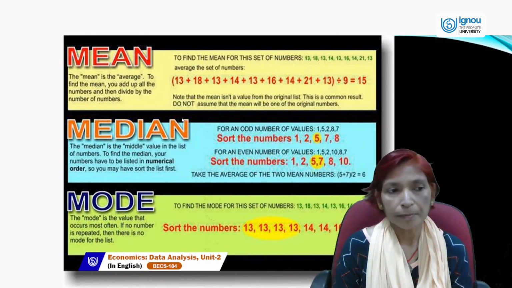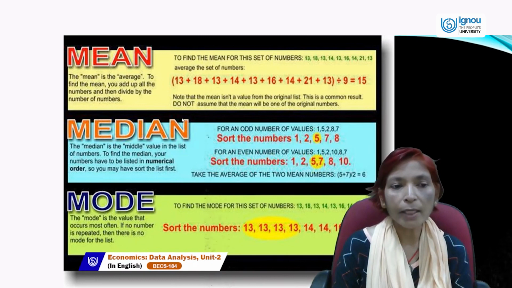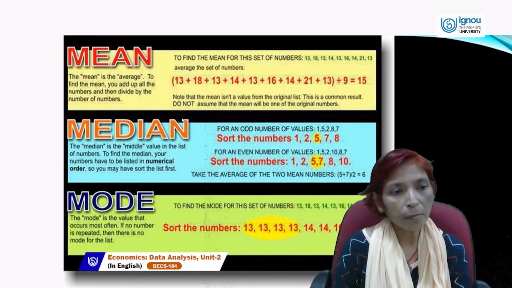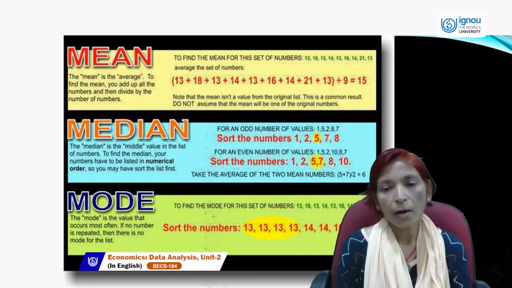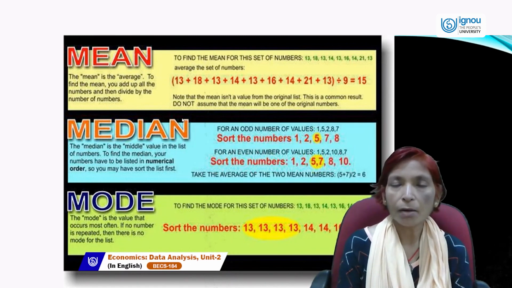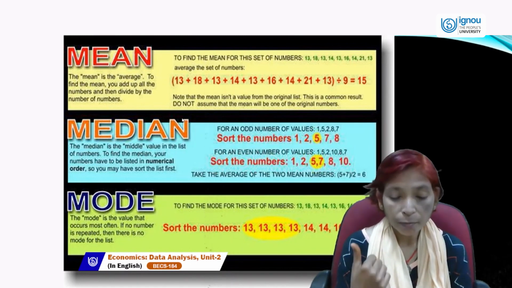Next is median. Median is the middle value in a list of numbers. To find the median, your numbers have to be listed in numerical order, either ascending or descending.